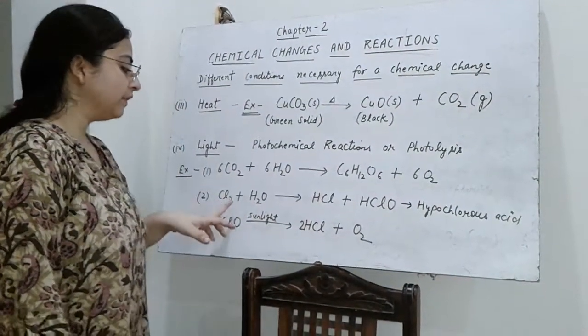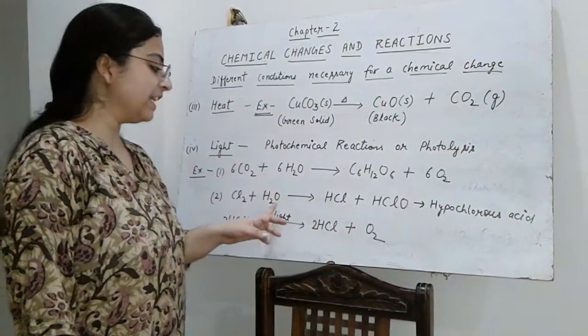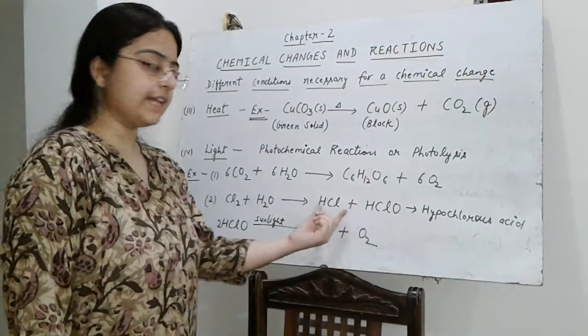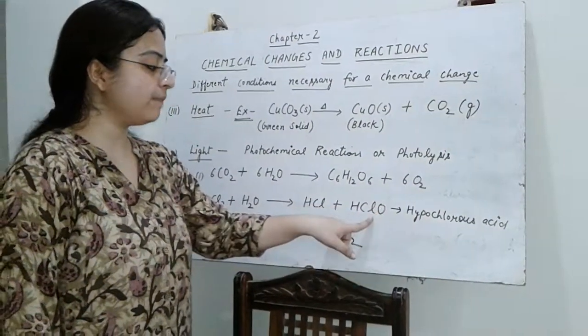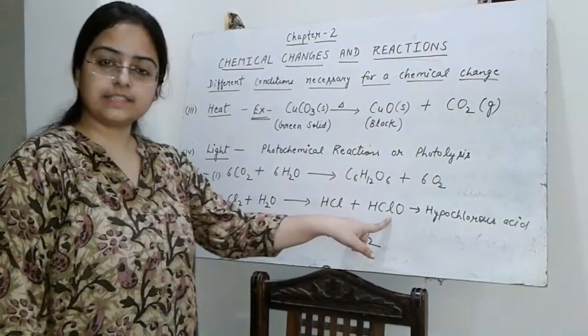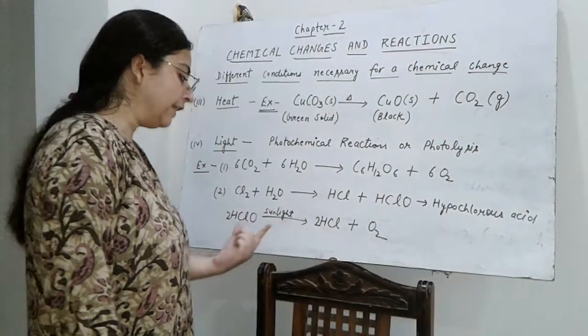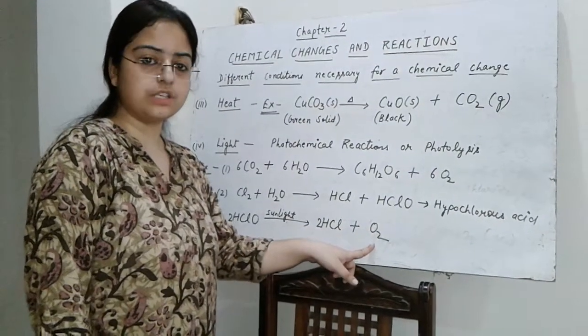Then we have chlorine. When chlorine is mixed with water in the presence of sunlight, it reacts to form hydrochloric acid and hypochlorous acid. This hypochlorous acid is unstable, and when it is exposed to sunlight, it further decomposes into hydrochloric acid and oxygen.